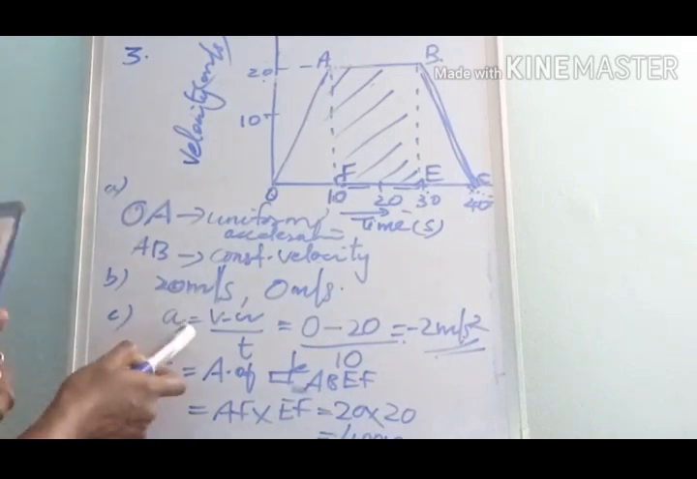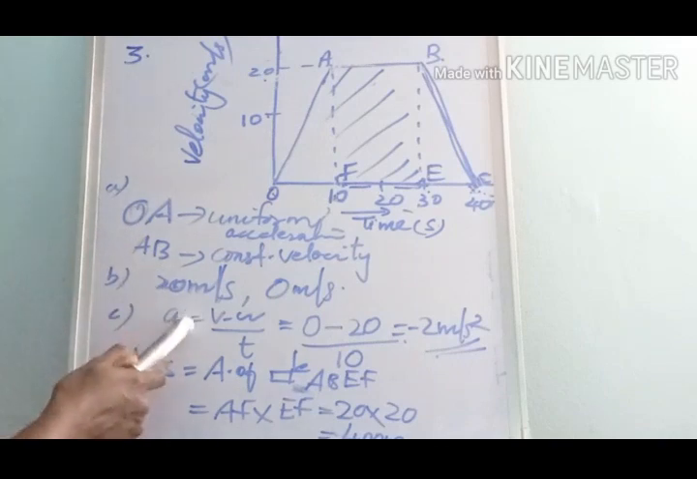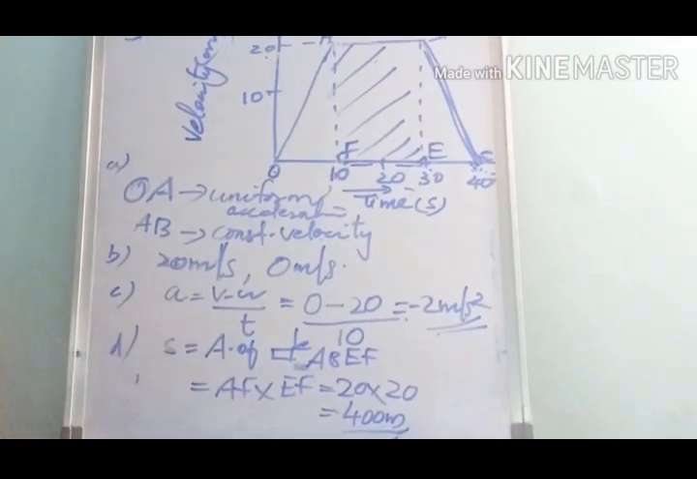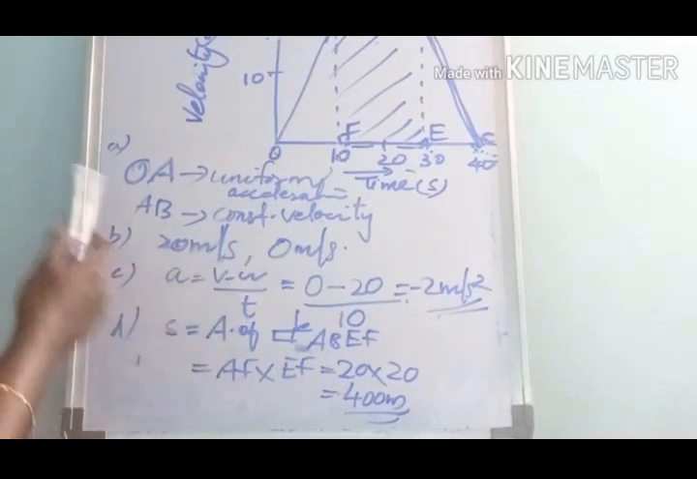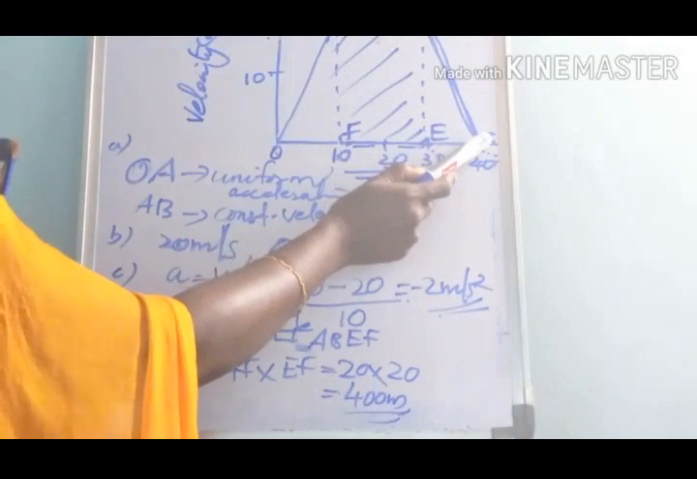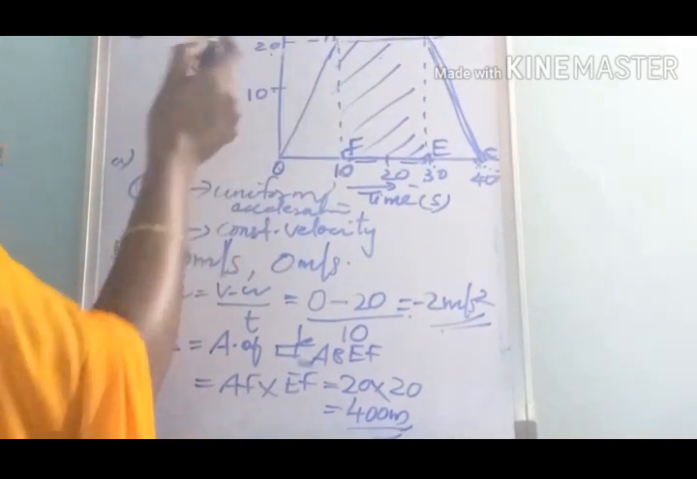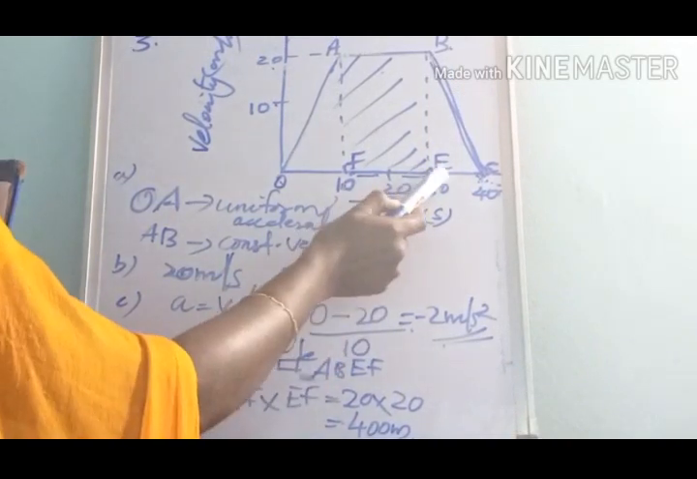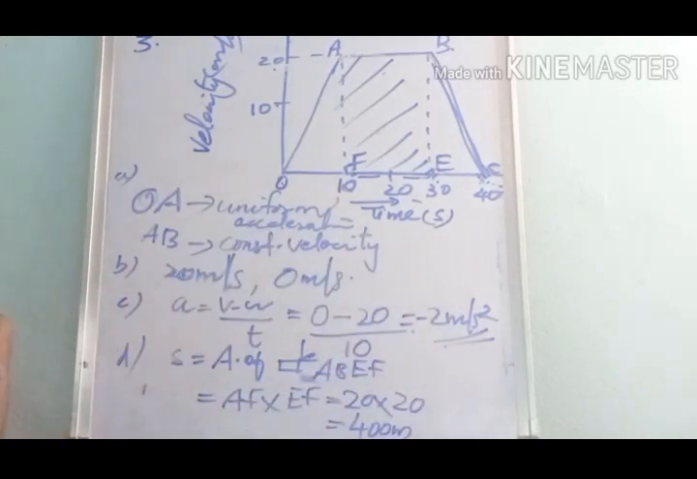Understood? Next we have to find the negative acceleration. The equation for acceleration is a = (v − u)/t, where v is the final velocity, u is the initial velocity and t is the time interval. Here the final velocity is 0 and the initial velocity is 20 meter per second. So (0 − 20) divided by the time interval 10. So we got −2 meter per second square as the negative acceleration.